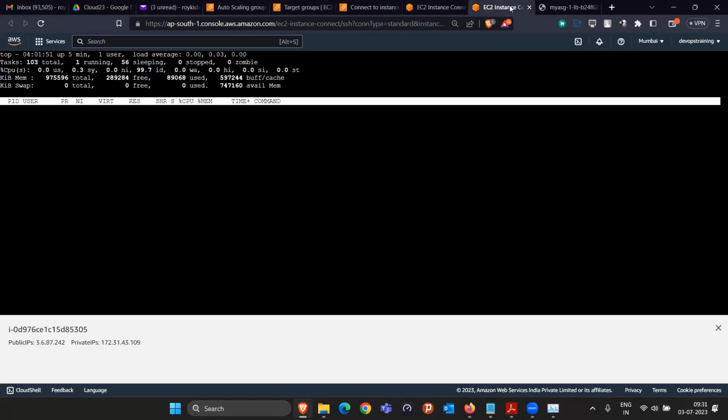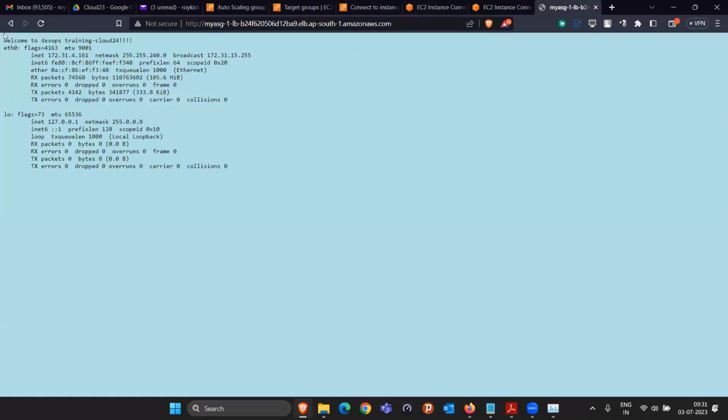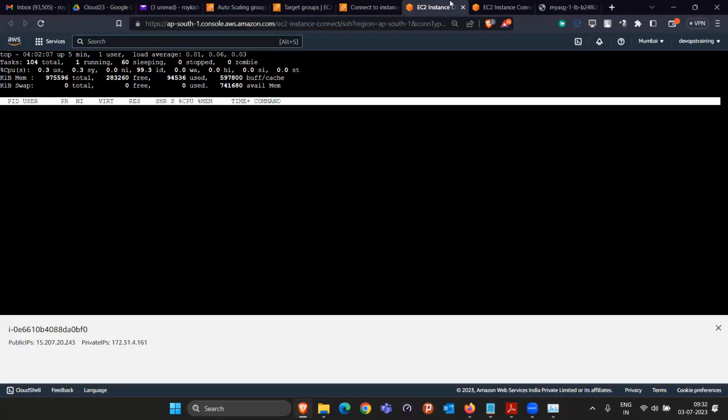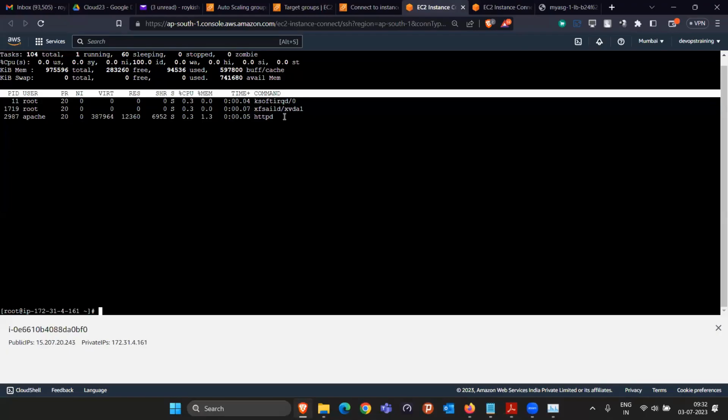So what is the average CPU utilization in both the machines? It is 0% only, 0.3. Sometimes it is happening. Again, it is coming to 0 because only one person is accessing the website, right? So there is not that much load coming. That's why CPU utilization is going to be 0, 0.3, 1, 2% like that. So we have to increase this CPU utilization. To increase this, just press Control C in both the machines to exit. And see here, they are clearly saying that somebody connected to the HTTP. That's why they are saying that I use 0.3% CPU in that, something like that.